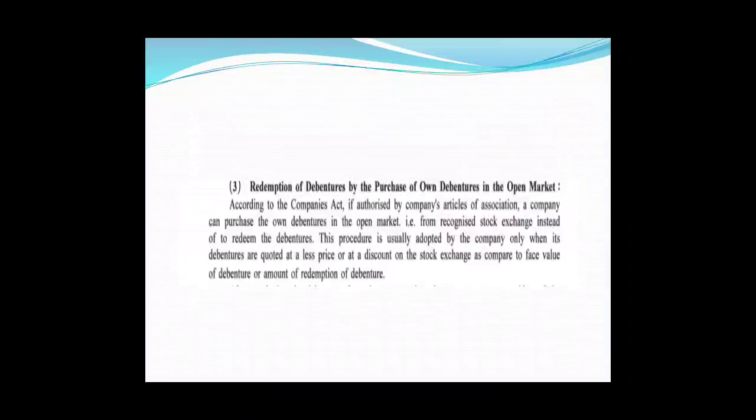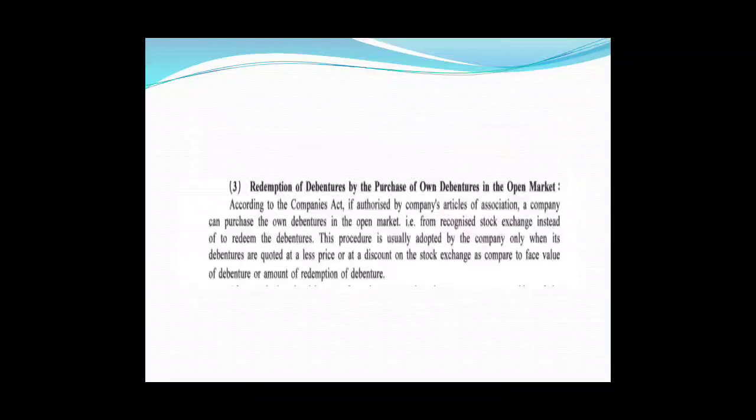Redemption of debenture by purchase of own debentures in open market. According to the Companies Act, if authorized by the company's articles of association, a company can purchase its own debentures in the open market, that is from a recognized stock exchange, instead of redeeming the debentures. This procedure is usually adopted by the company only when its debentures are quoted at a lower price or discount on the stock exchange as compared to the face value of the debentures or amount of redemption of debentures.